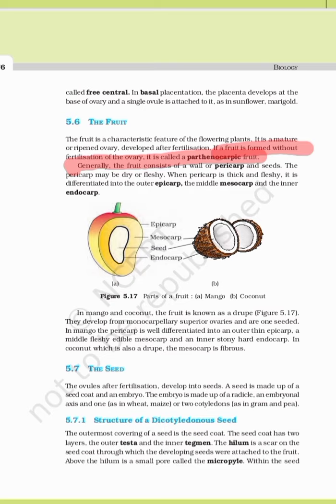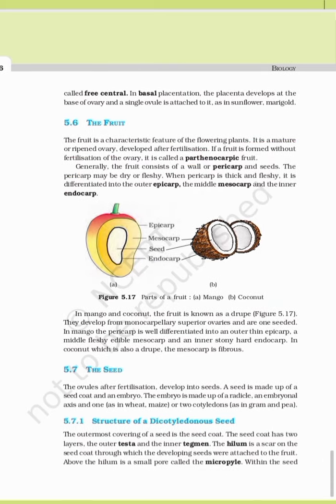So generally a fruit has got three layers. See, pericarp, it means the outer layer. Pericarp may be dry or fleshy. When the pericarp is thick and fleshy, it is differentiated into outer epicarp, middle mesocarp and inner endocarp. Three carps. Epi means outer, meso means middle, endo means inner. Okay, and the seed is there. But generally a fruit has got one wall, the pericarp. Pericarp may be dry or fleshy, as I have told you.